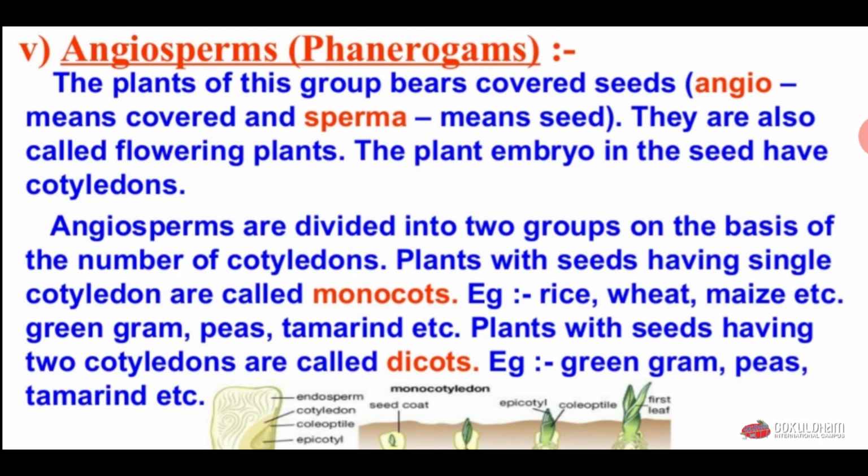Examples of monocot are rice, wheat and maize, and examples of dicot are green gram and pea and other pulses. Also, a common example of dicot is mango, and common examples of monocot are rice and wheat.